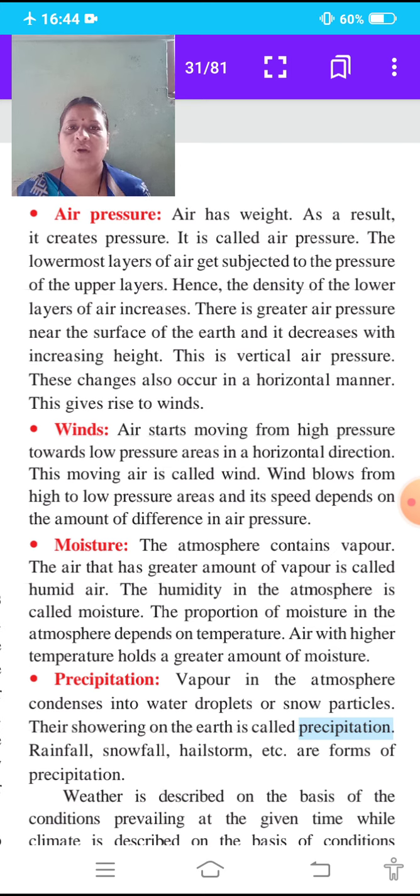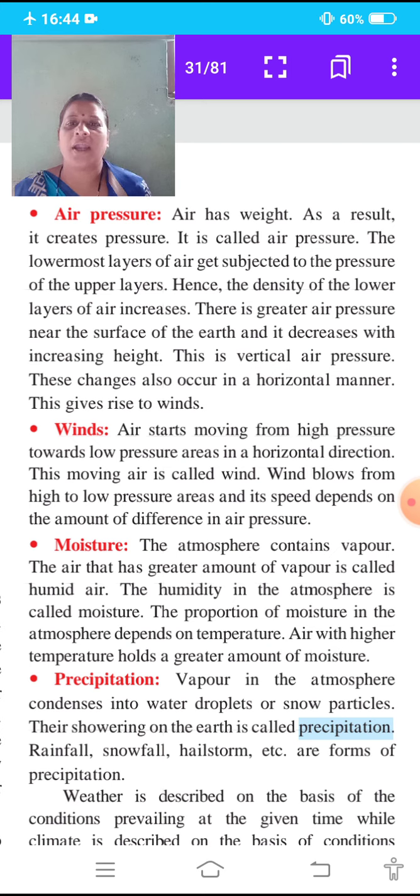This moving air, the air moving from high pressure towards low pressure, is called wind.